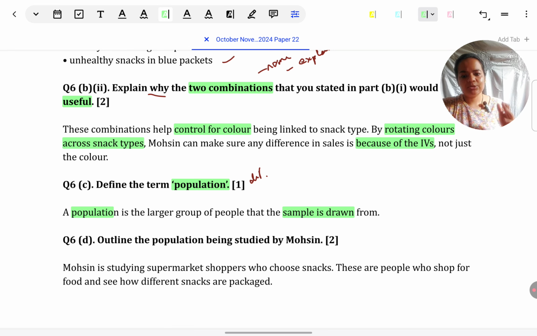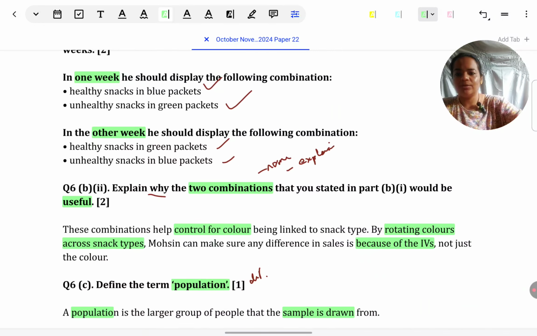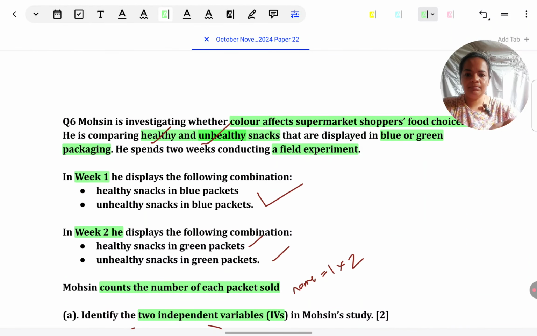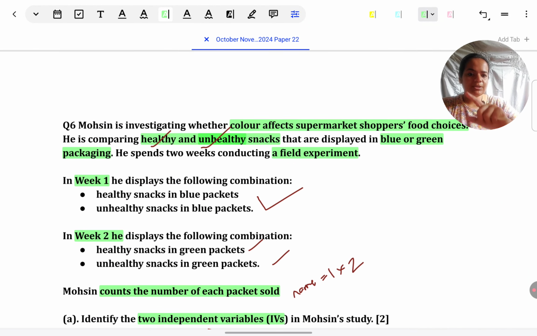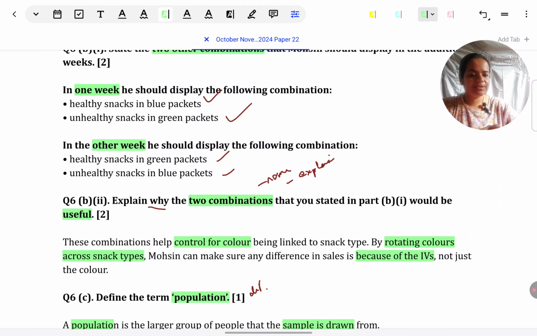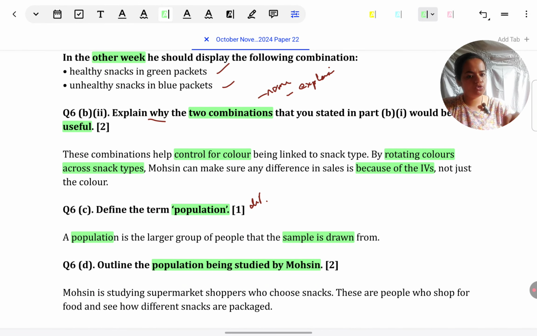Next, we have to link. So outline the population being studied by Mohsin. Most common mistake here is to give the sample instead of the population. So if we look at the situation again, he is looking at supermarket shoppers' food choices. So some people would say the supermarket shoppers who are present when Mohsin is doing the study is the population. That is the sample. That is not the target or that's not the larger group. Those are those people who are immediately available.